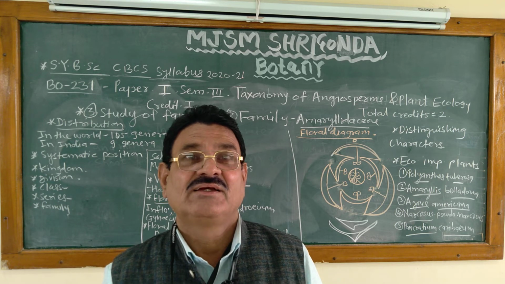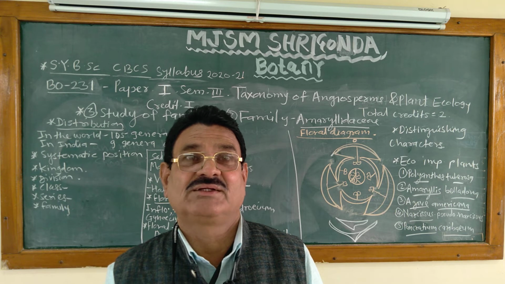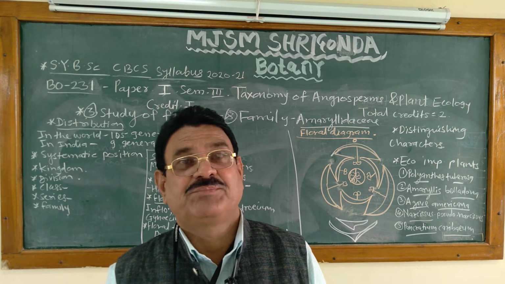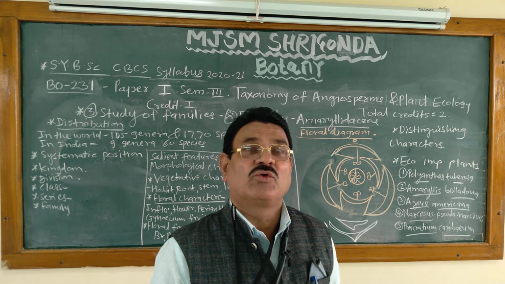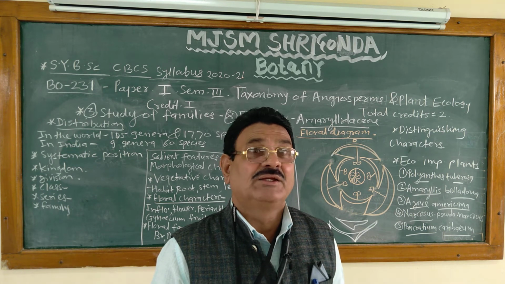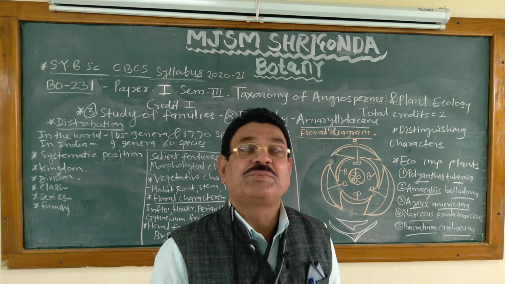Series Epigynae: flower epigynous, ovary inferior. If the flower is epigynous, the ovary is inferior. If the flower is perigynous, the ovary is partly superior, partly inferior. If the flower is hypogynous, the ovary is superior.